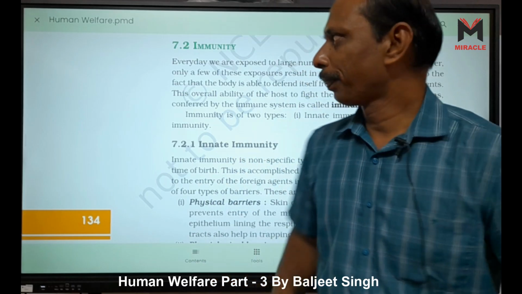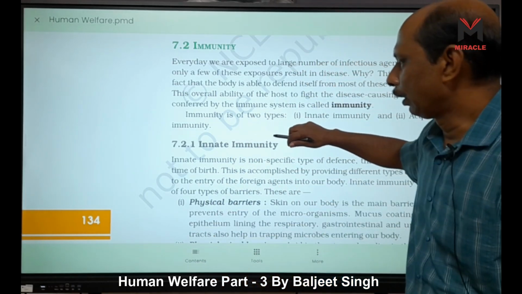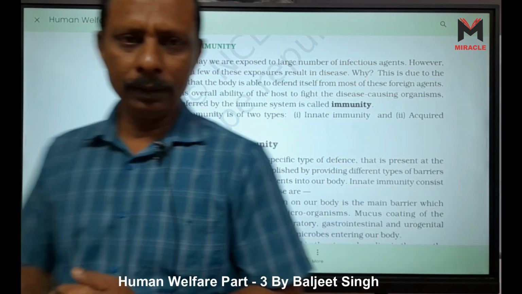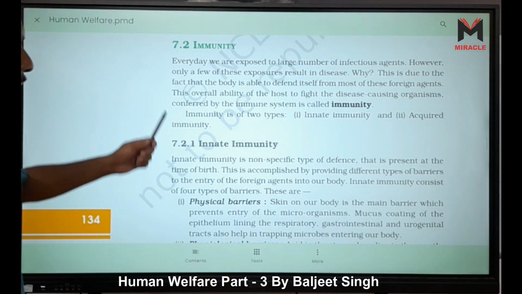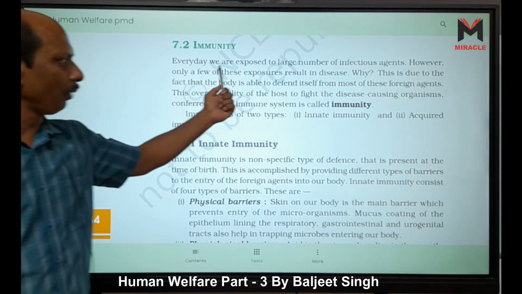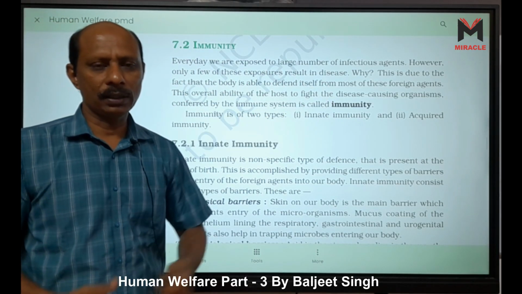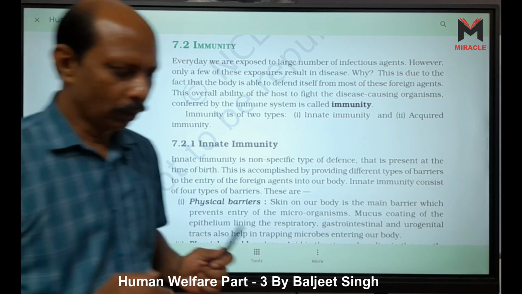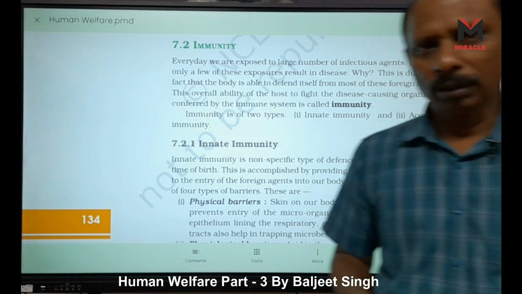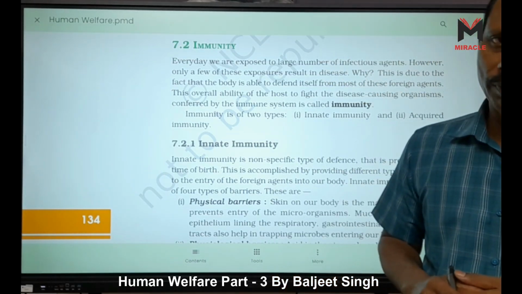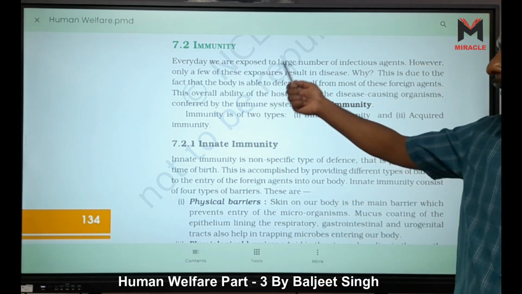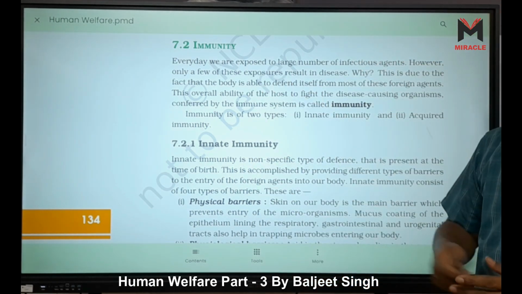Hello students, today we are going to learn about immunity and the different types of immunity. Every day we are exposed to a large number of infectious agents, because pathogens are present in air, water, soil, everywhere. Pathogen means microbes, bacteria, which are present everywhere, so we also face all these microbes every day.